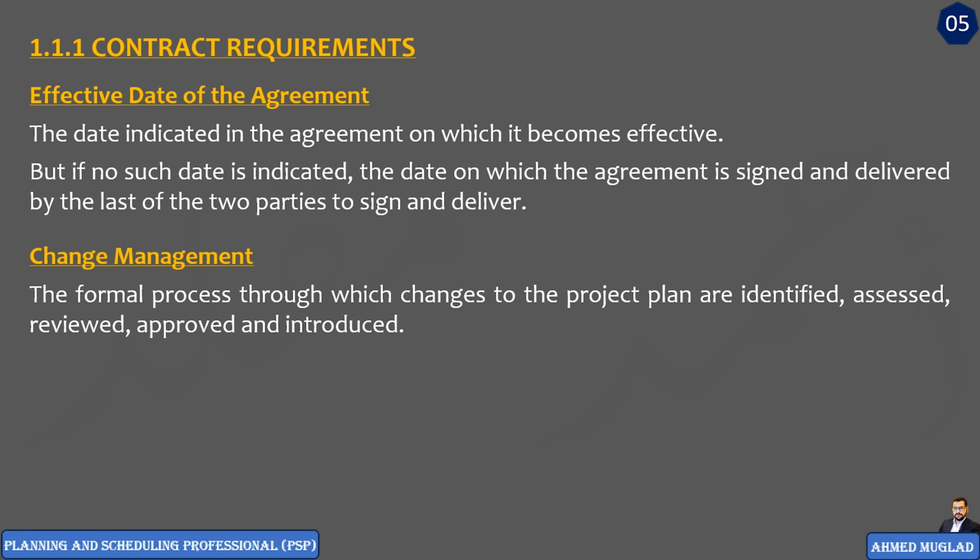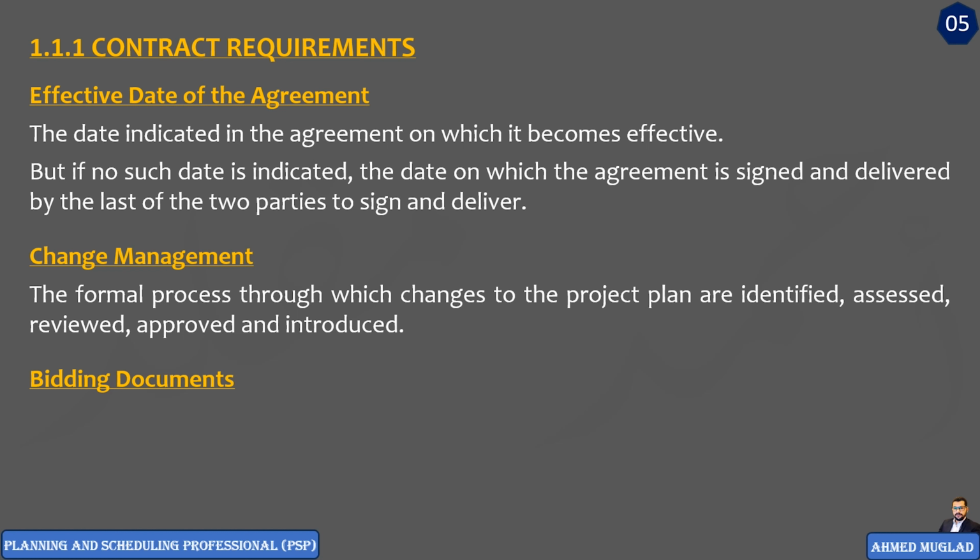Here we can say change management is the process of formalizing the changes in the project, either by rejection or approval. Change management procedures should also be agreed upon in the contract, and then further clarified in the change management plan and project management plan. Here we also have bidding documents.